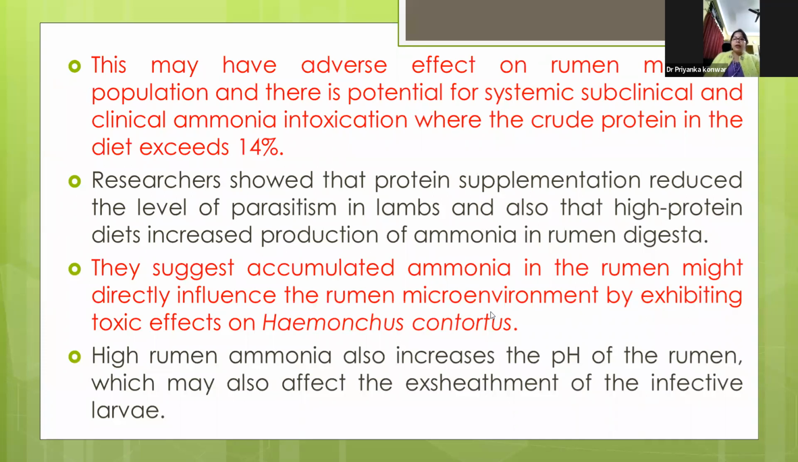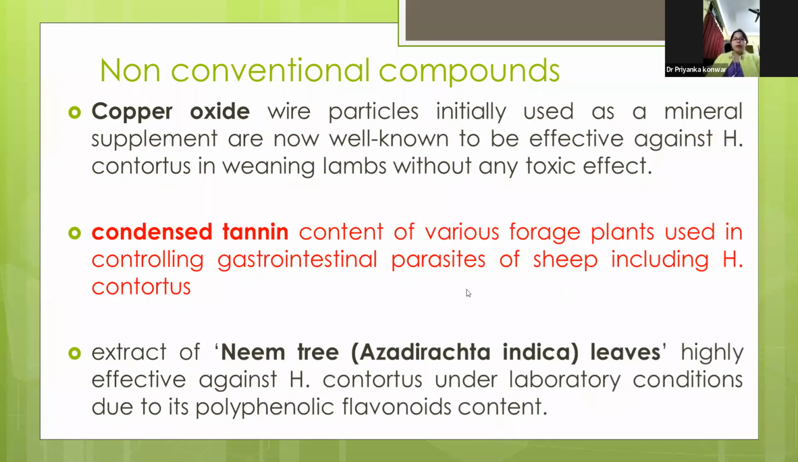This accumulated ammonia in the rumen might directly influence the rumen microenvironment by exhibiting a toxic effect on Haemonchus contortus. Researchers concluded that this high ammonia level will facilitate the removal of Haemonchus contortus. Adult females will be released in the feces due to the toxic environment of the ammonia. High rumen ammonia will also increase the pH of the rumen, which may also affect the exsheathment of the infective larvae. There are also some non-conventional compounds, such as copper oxide and condensed tannin.